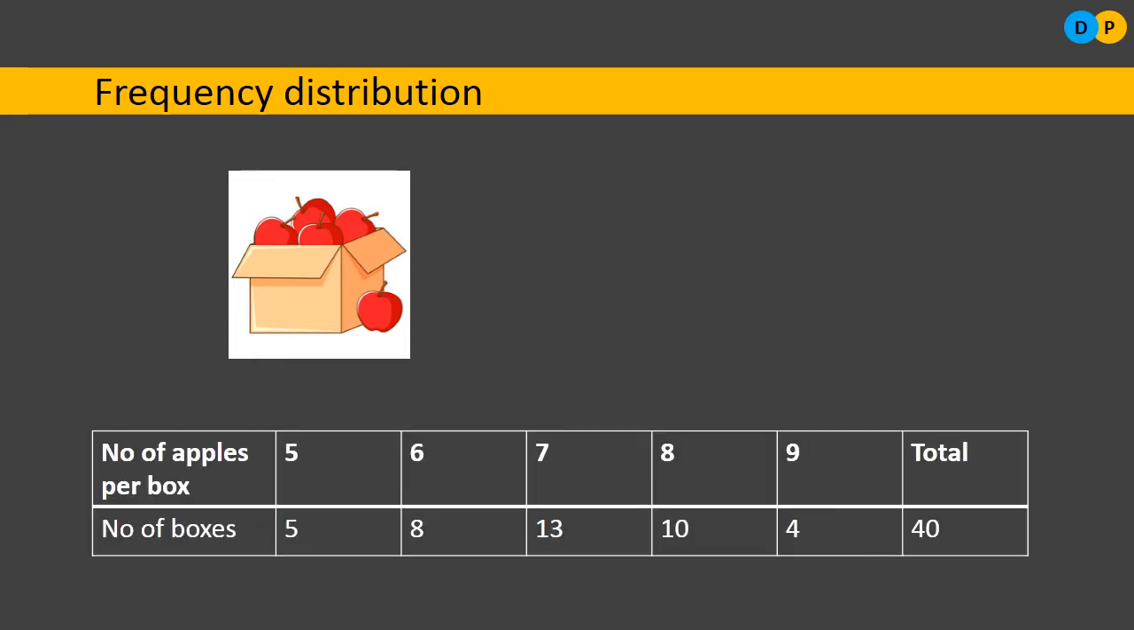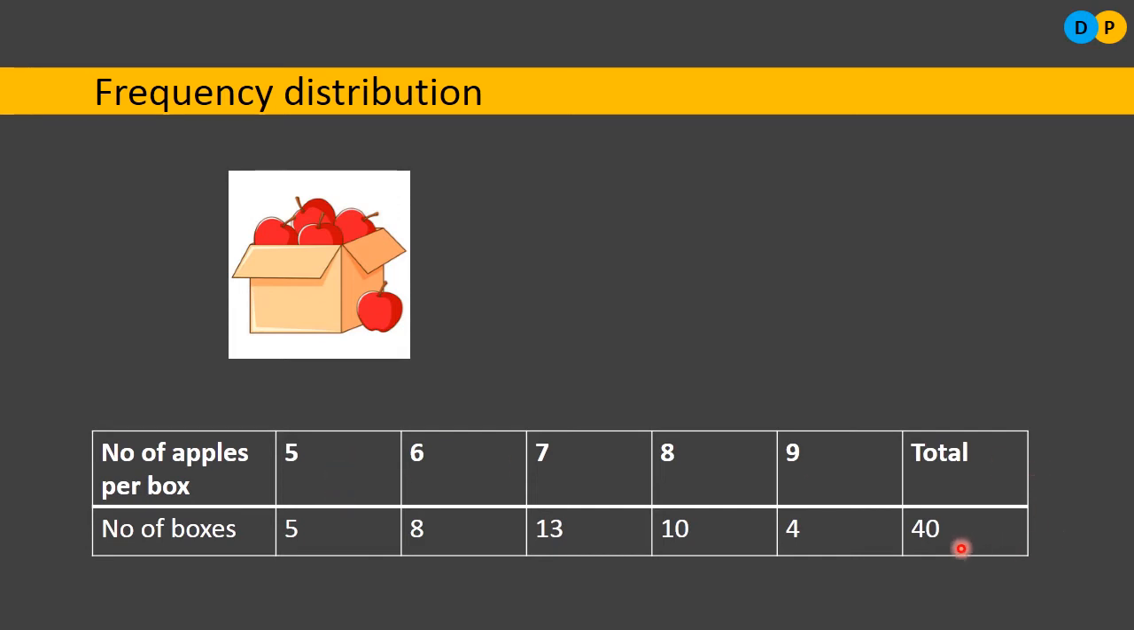Please notice here. The table is having two row headings. First row heading is number of apples per box. In a box there can be 5 apples, there can be 6, there can be 7, there can be 8, there can be 9, it can be anything. Okay, it can range from 5 to 9 apples. Similarly, how many total boxes are there? Totally there are 40 boxes. I am classifying them according to the number of apples present in each box.